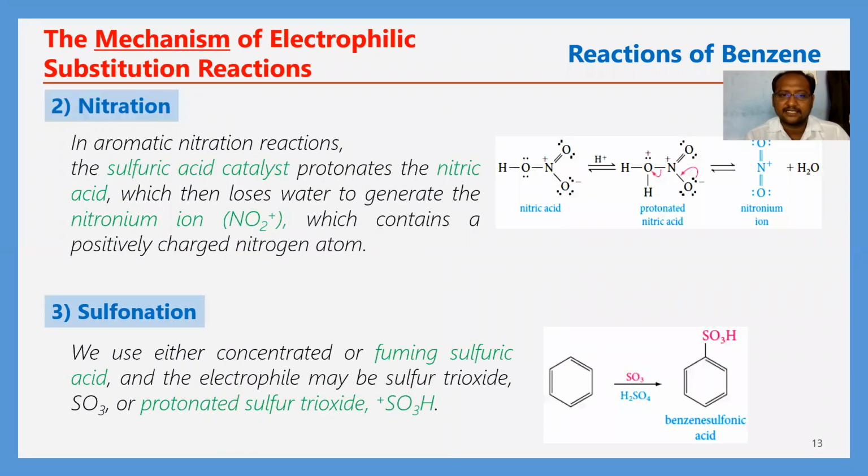Here sulfonation is there. In the sulfonation reaction, what happened? We use SO3 and H2SO4. From this, we will get SO3. SO3 is said to be a neutral electrophile. Whenever it combines with H2SO4, it will become HSO4 minus. That will attack the benzene nucleus and it forms benzene sulfonic acid